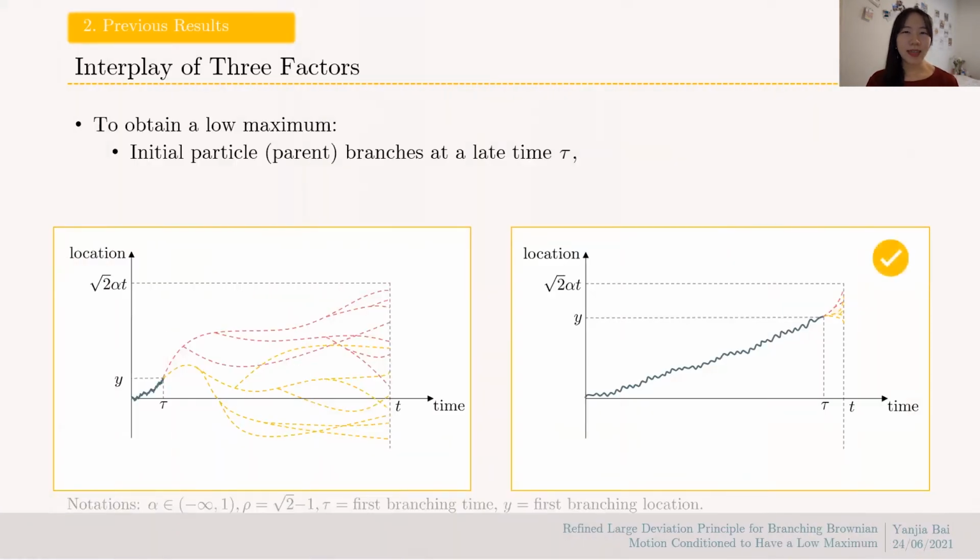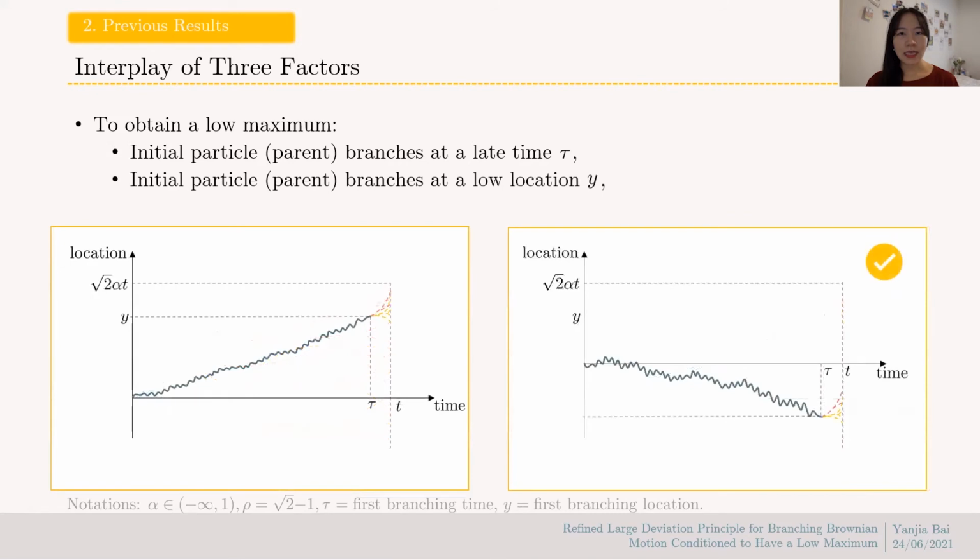This recursion idea has some interesting intuition behind it. For a branching Brownian motion to have a low maximum, there are some good behaviors that it should follow. The first is that the initial particle should branch at a late time tau, because if it branches early, then we will expect a lot of children at the end, which is hard to control.